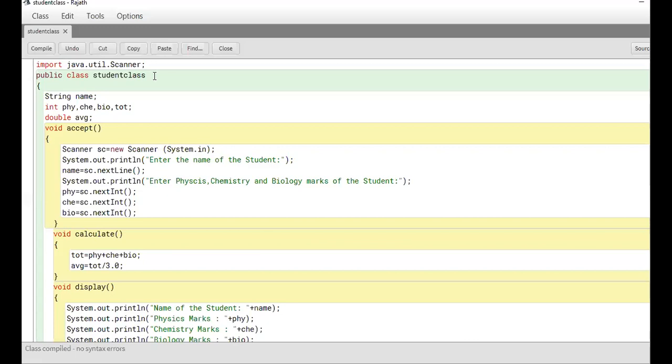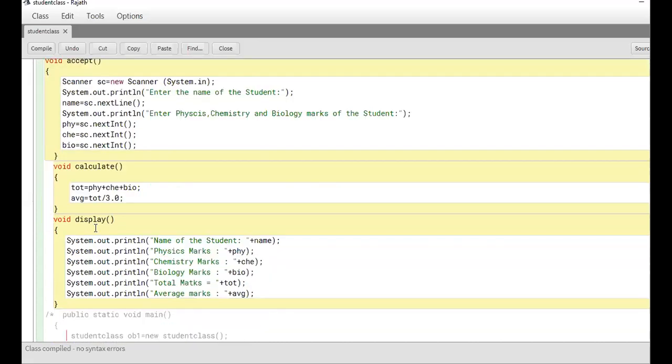Sir, I have one doubt. At the function display, you have written void display, but doesn't it give a return? Why should I return? There is no return statement in it. I can print, but it cannot return back something to the caller. As I said, a lot of things are there.